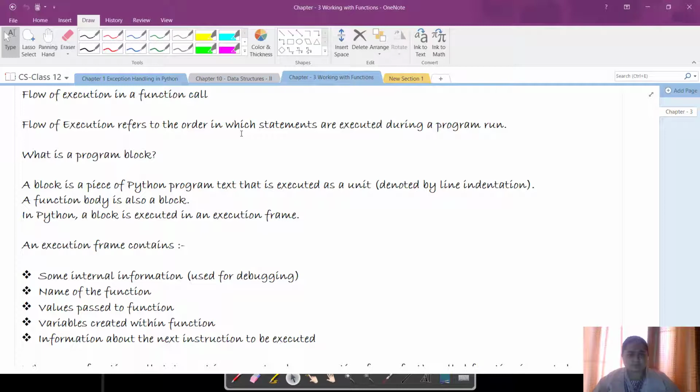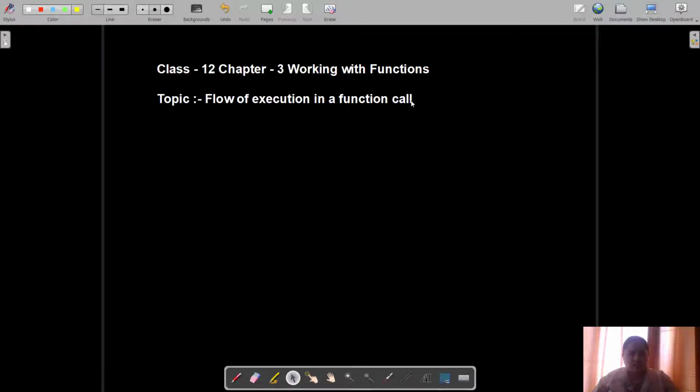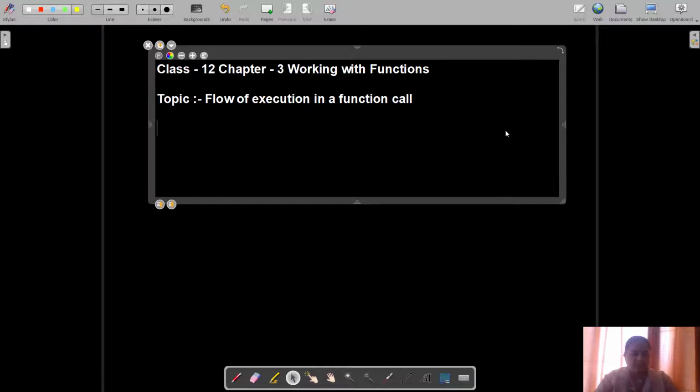Okay. So there are certain things which we need to pay attention to, like what is a program block. A block is a small piece of Python code which exists as one single unit within the program. You will be seeing there are various types of program blocks in Python code. Like if I write a program here,